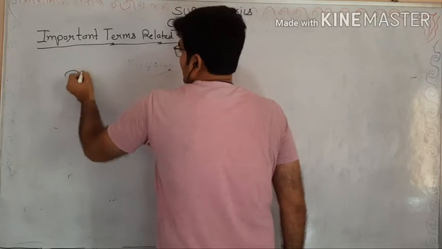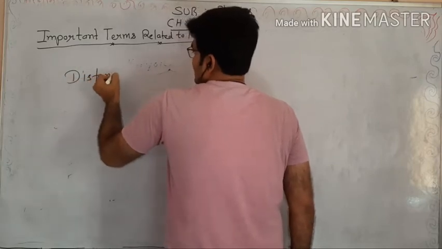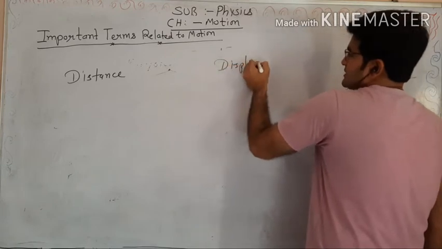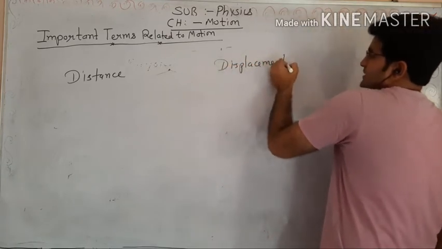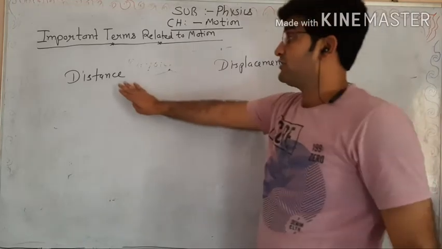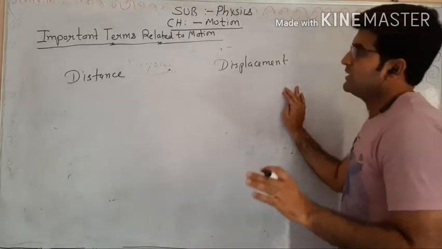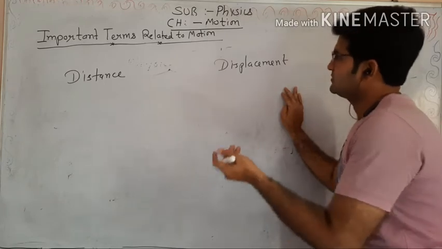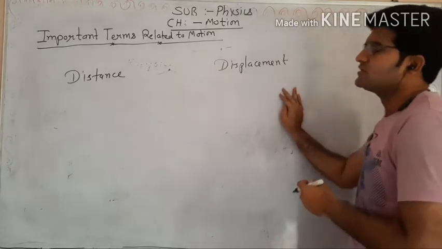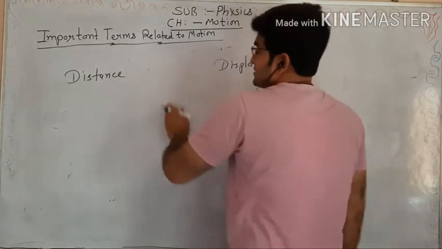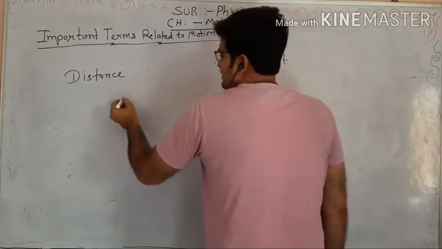Take distance and displacement. The important terms distance and displacement you have heard many times, but sometimes students think that they are the same, but these are not exactly the same. There is a difference. How can we distinguish between them? On the basis of that, we take an example.